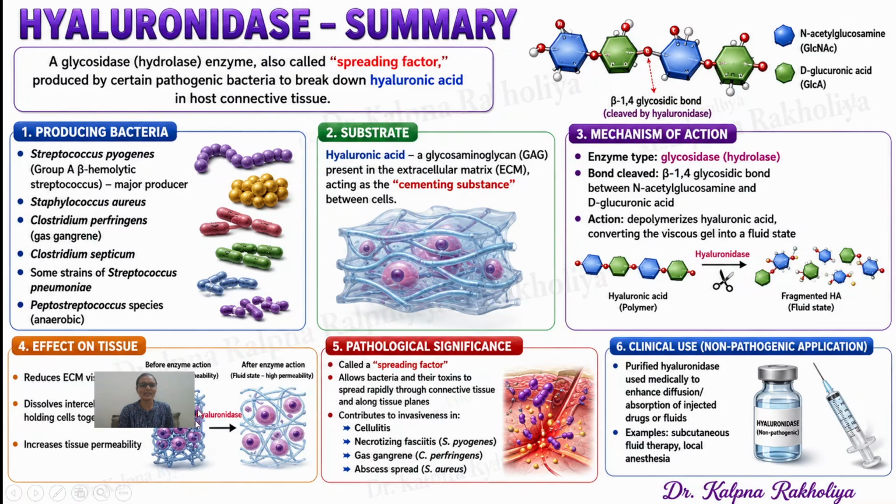And here you can see this is a complex structure due to hyaluronic acid. After the attack of the hyaluronidase enzyme, you can see it dissolves the intercellular cement material which holds the cells, right? So it increases tissue permeability.